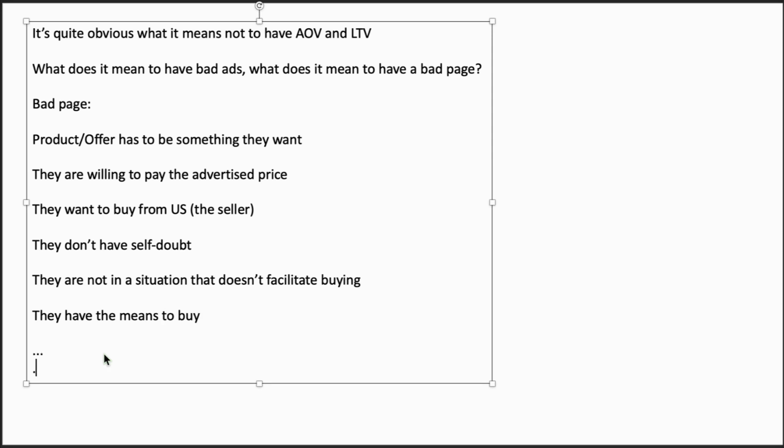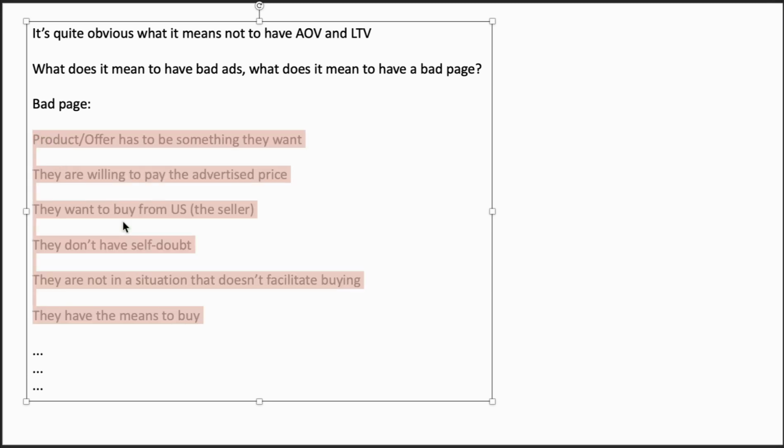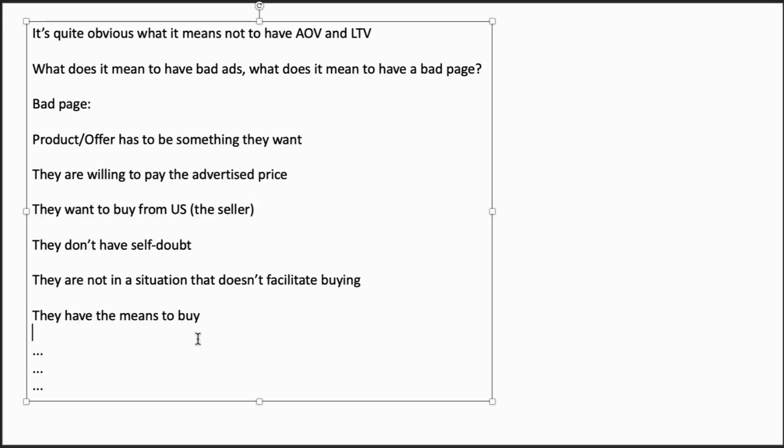Now, there are other elements, such as they were pre-framed by some sort of television series to buy this product or whatever. But those are things that we can continue and continue and continue, but at some point it becomes diminishing returns. That's why David Mills says to eliminate failure conditions. So we've eliminated a bunch of failure conditions, and he says eliminate failure conditions until we get past a certain threshold, right?